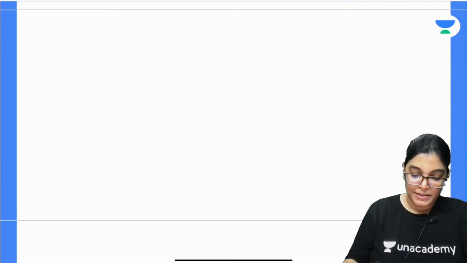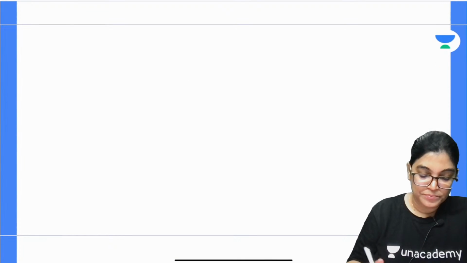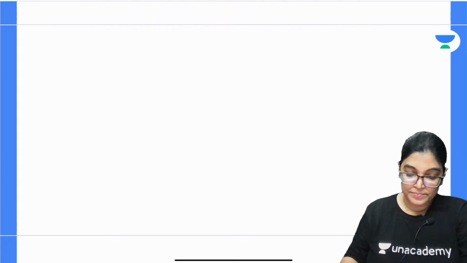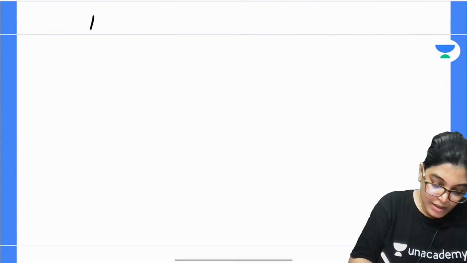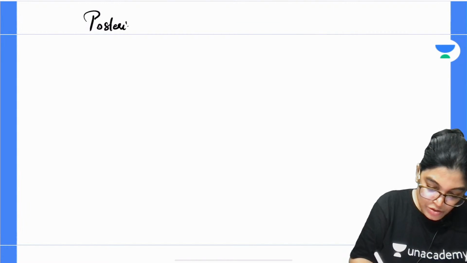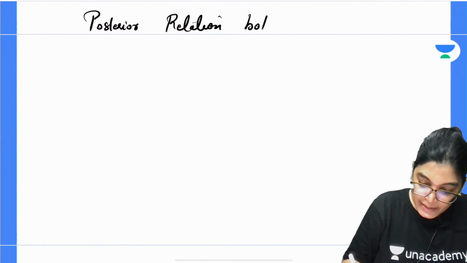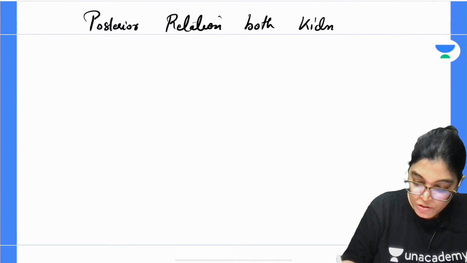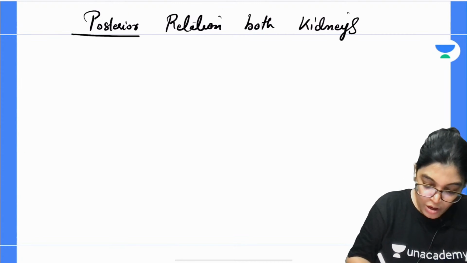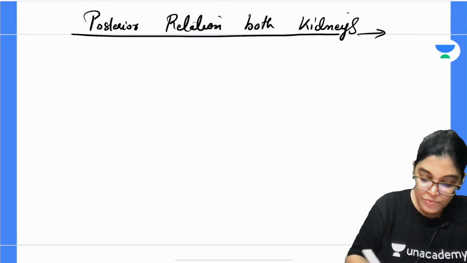So let me write it for you and then I will show you the diagram. Write the heading, posterior relations of both kidneys. When we talk about the posterior relations of the kidneys, they are almost similar for the right and the left side.